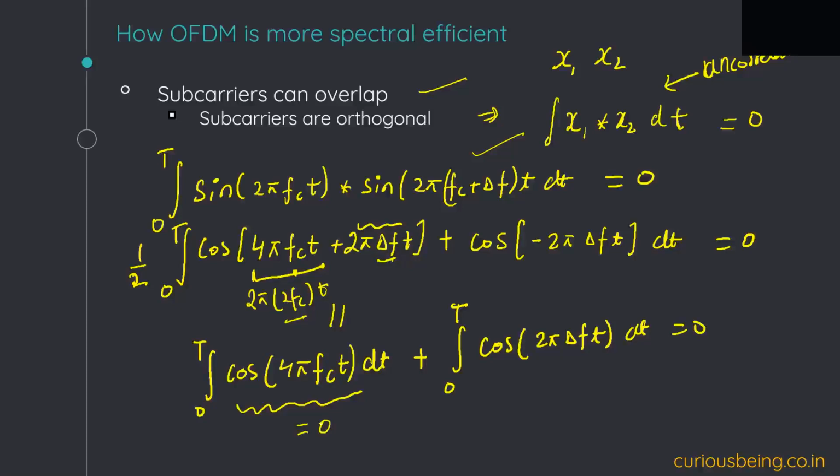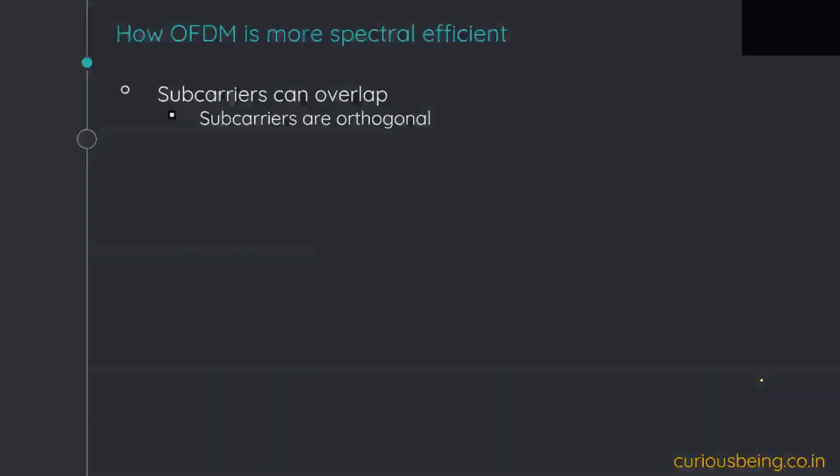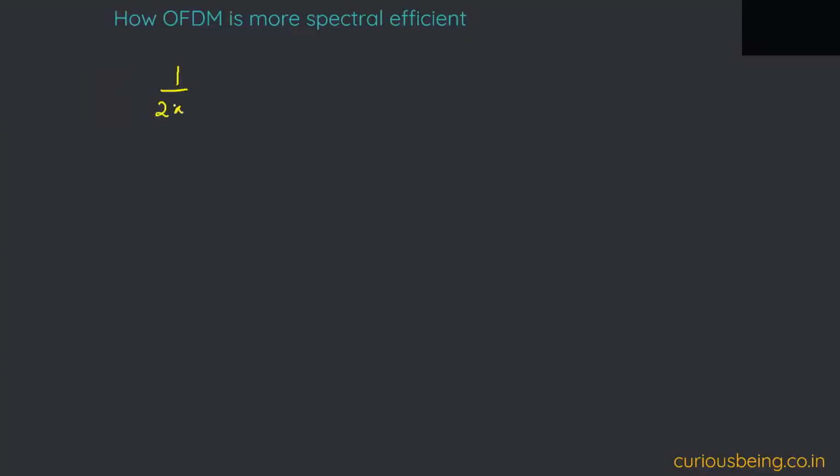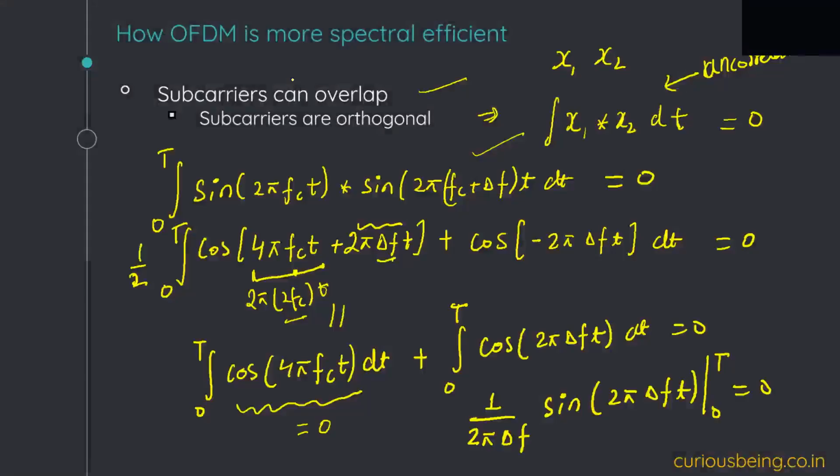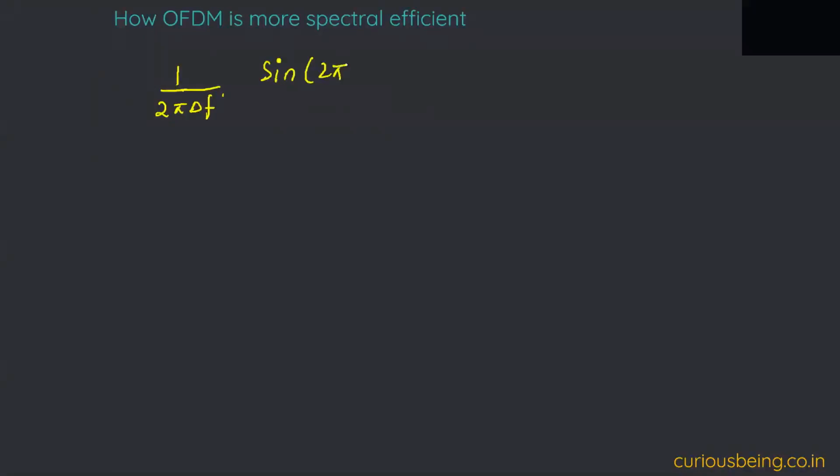What about the second term? The integral of cosine is 1 upon 2 pi delta f times sine 2 pi delta f t, from 0 to T, and this equals 0. Any mistakes or any questions here? So how can I solve this? It will be 1 upon 2 pi delta f times sine 2 pi delta f T minus sine 2 pi delta f times 0.